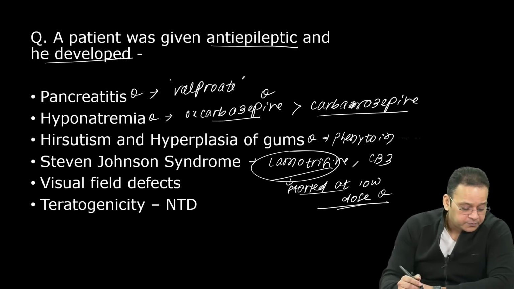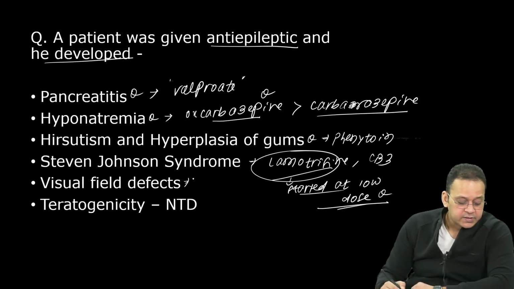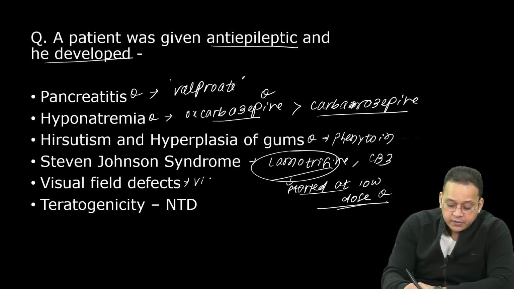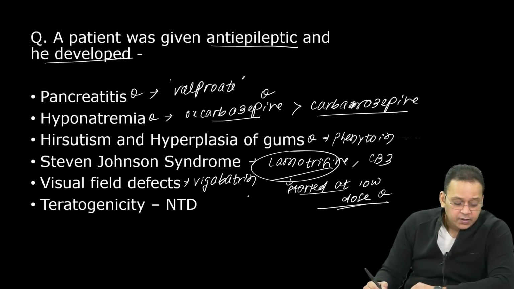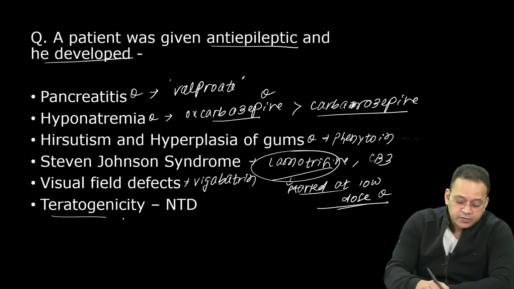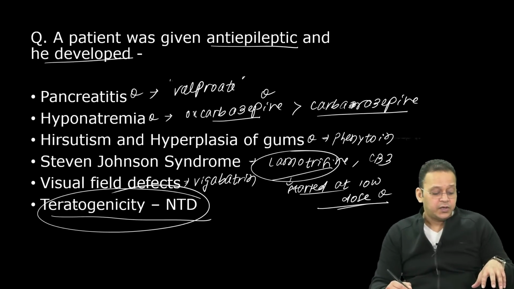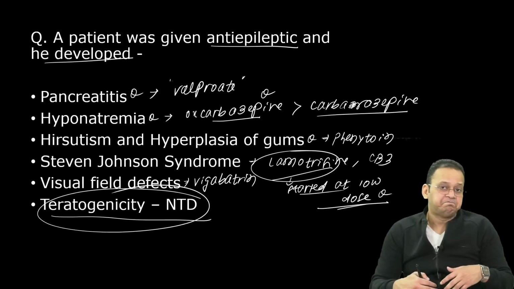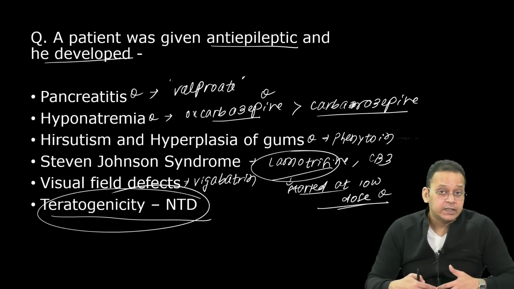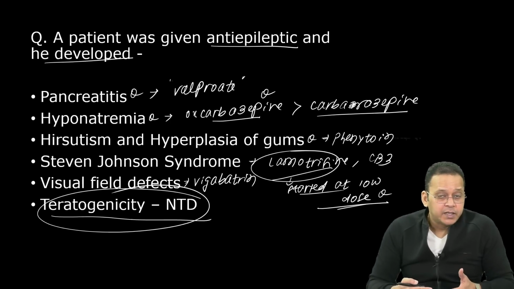Visual field defect. Which one is this, guys? Visual field defect, vigabatrin. Teratogenicity, that is neural tube defect. Which drug can cause neural tube defect? I mean, frequently associated, more common cause among antiepileptics.